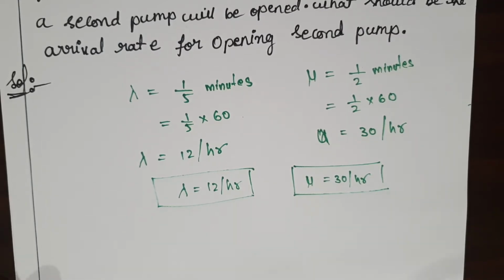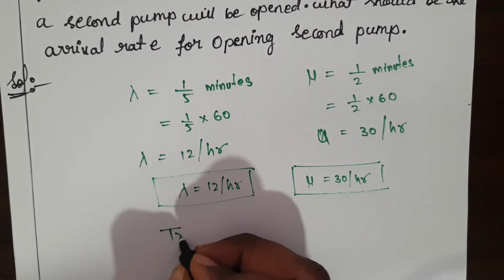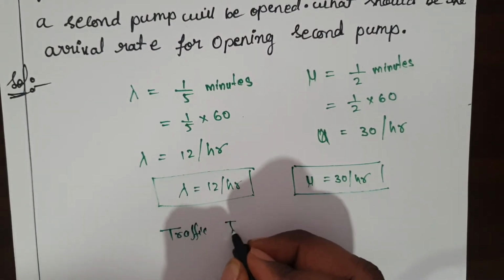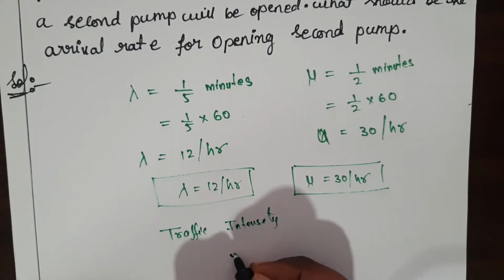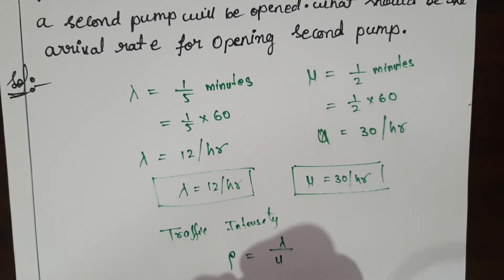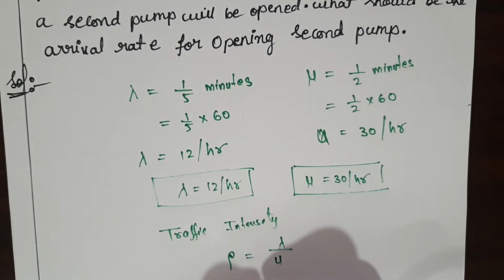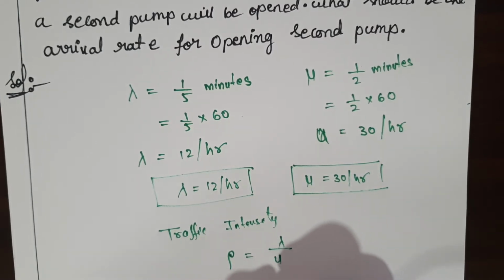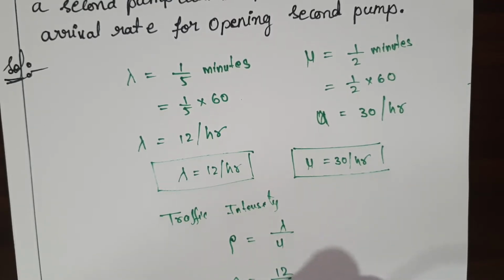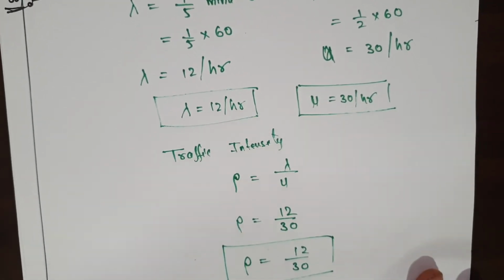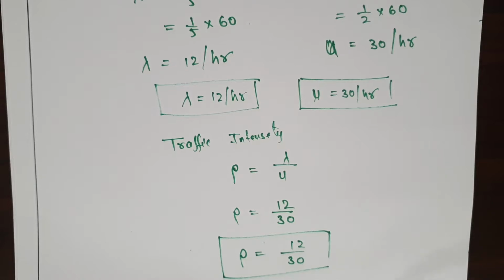After finding this, you have to find out the traffic intensity. Traffic intensity is rho, equal to lambda by mu. First you have to find out the traffic intensity, lambda by mu. Lambda value is 12 and mu value is 30. So traffic intensity is 12 by 30. Traffic intensity is known as lambda by mu.